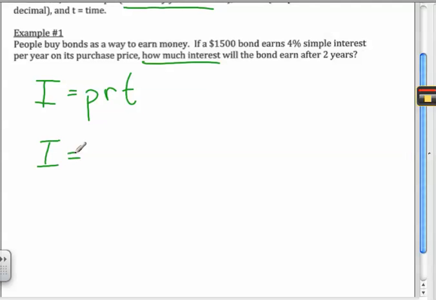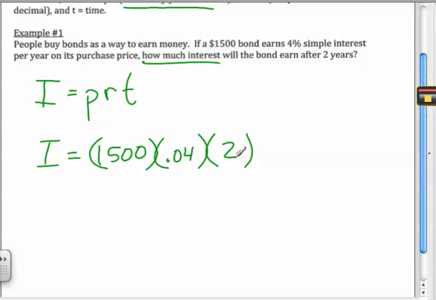But what's the principal? Anybody know what the principal is? The amount of money I'm starting with, Miles? $1,500. Good. That's the amount that I'm starting with. Times the rate. Does anybody know what the rate is? Kintaro. Not 0.4, that'd be 40%. Will K. 0.04. Thank you, Will. And does anybody know what the time is? What's the time on this, Spencer? 2 years. All right, so I'm just going to put 2 in there.